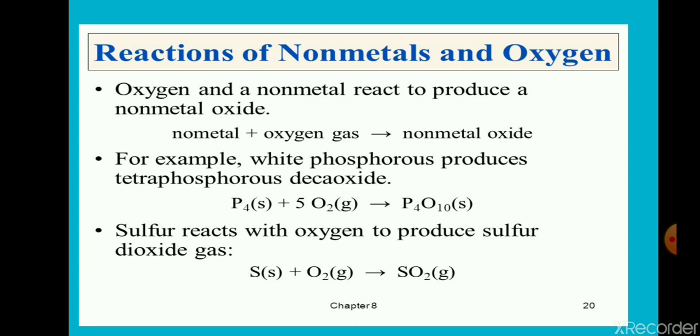P4O10 is tetraphosphorus decaoxide. Tetra means 4, you can see 4 phosphorus atoms, and deca means 10 oxygen atoms. So P4O10 is tetraphosphorus decaoxide.